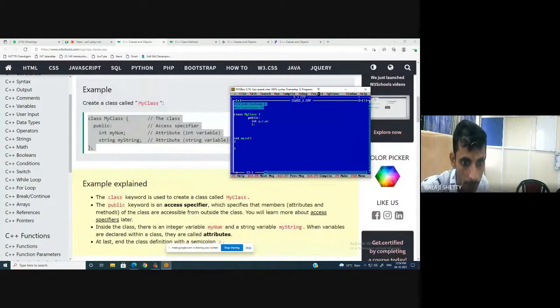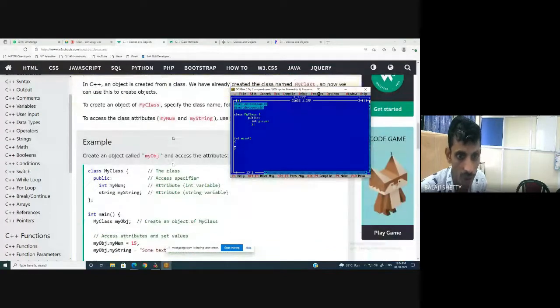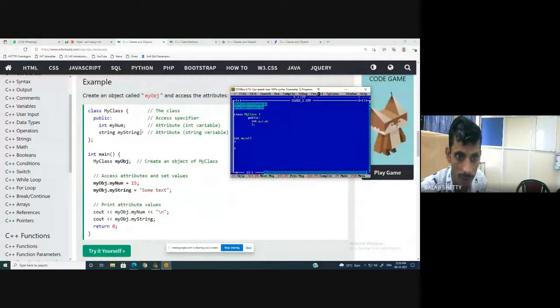The public keyword is an access specifier. Here all the data members and member functions of a public class are accessible from outside the class. Means I can directly access PCM. For that I have to create the object. First create the object: my class, space, object name, my object. And how to access the class variable? Object dot data member.